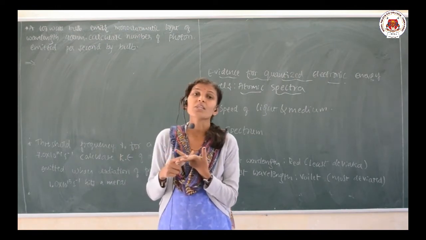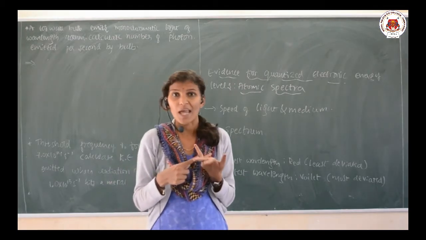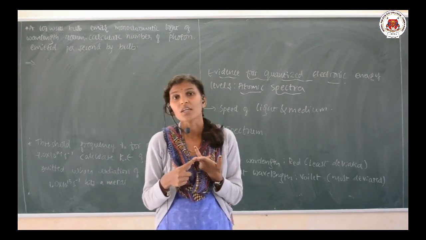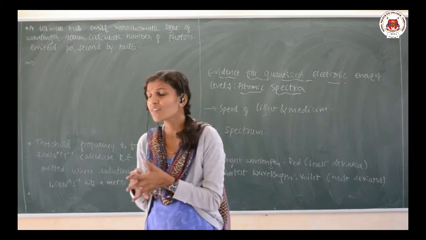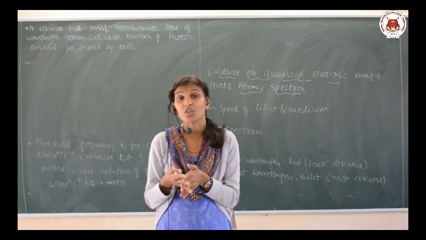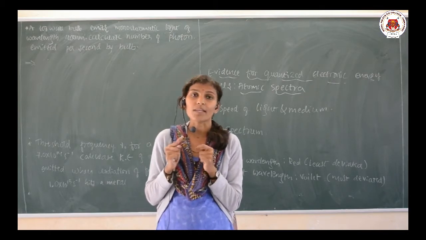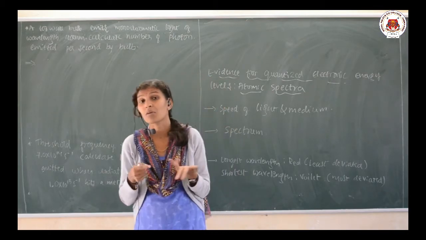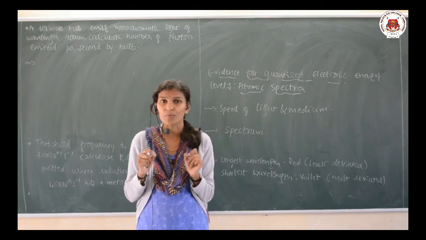whereas the particle nature of light or electromagnetic radiation is observed in the case of black body radiation and the photoelectric effect. So, this is the evidence that electromagnetic radiation has a dual character: it can behave like a wave as well as like a particle. I hope that concept is clear for you.